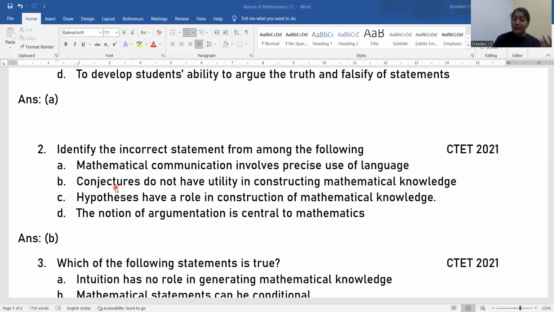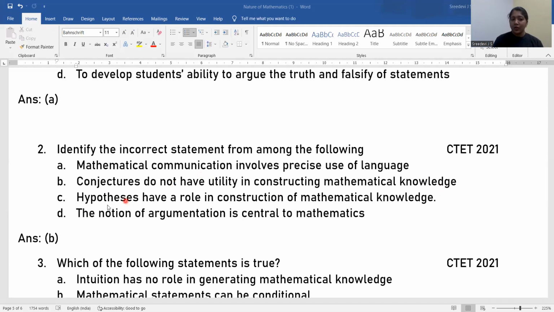Sometimes in a learner-centered curriculum, what we teachers are doing is giving a partial form of information to them, and from their concept level we are helping them, or we, the teachers, are supporting the students to get up to their conceptual learnings. So here it says conjectures do not have utility, but that is incorrect. Conjectures have utility in constructing mathematical knowledge. That is a correct statement. Second one is an incorrect statement because it says do not have utility. According to us, conjectures have utility.